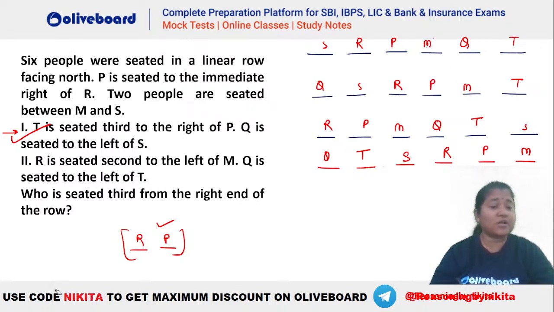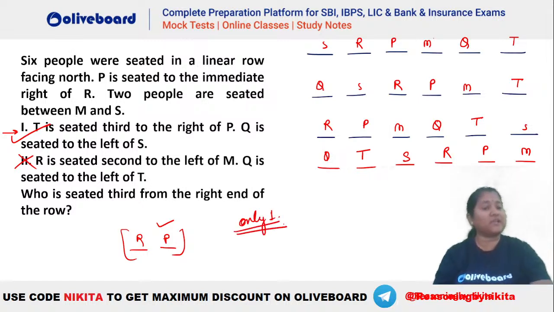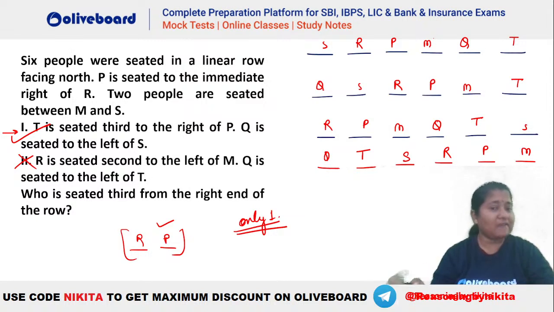So that means 2 alone is not giving you the answer. It has to be only 1. So only 1 is sufficient to answer the question. Using 2 alone, you cannot find a definite answer to who is seated third from the right end. Are we clear with this? Please let me know if you have any doubts. So 2 alone will not work, it will be only 1.